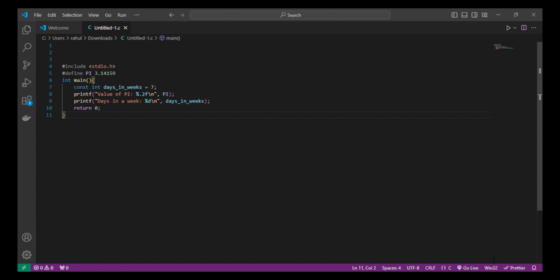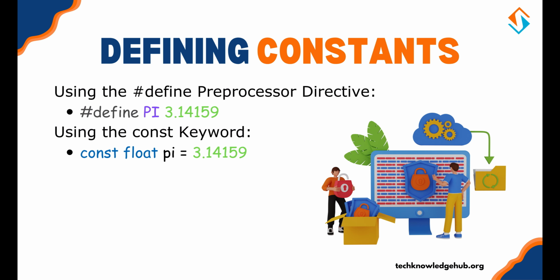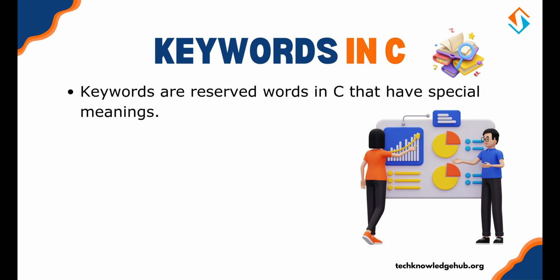Using constants makes your code more readable and prevents accidental modification of critical values. Keywords in C. Keywords are reserved words in C that have special meanings. You cannot use them as variable names or identifiers.